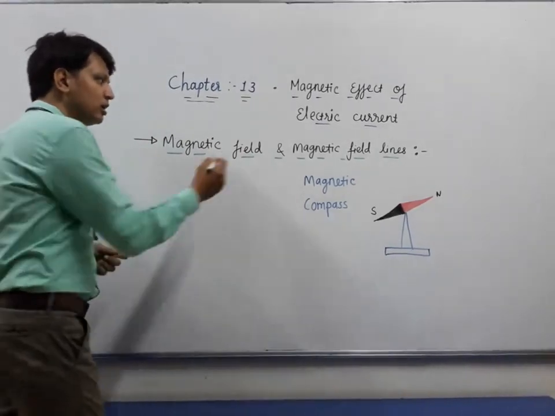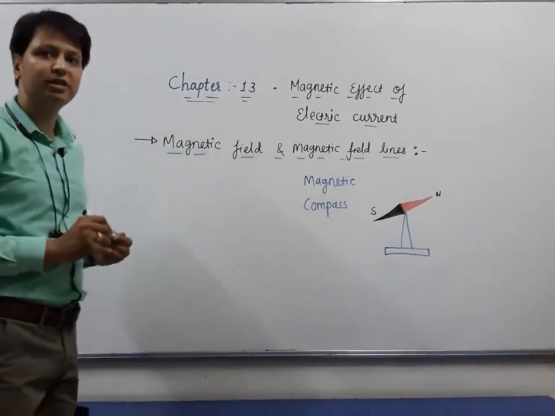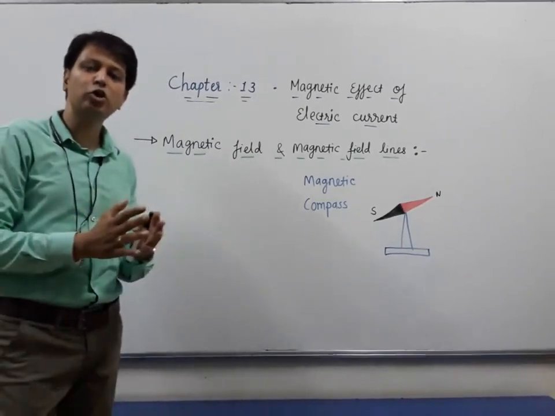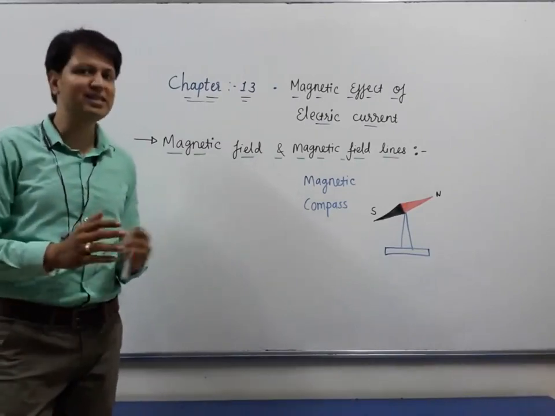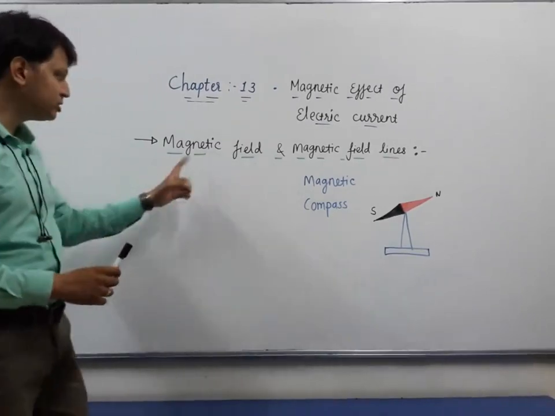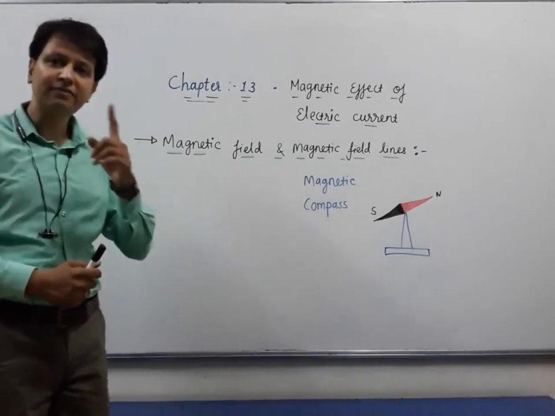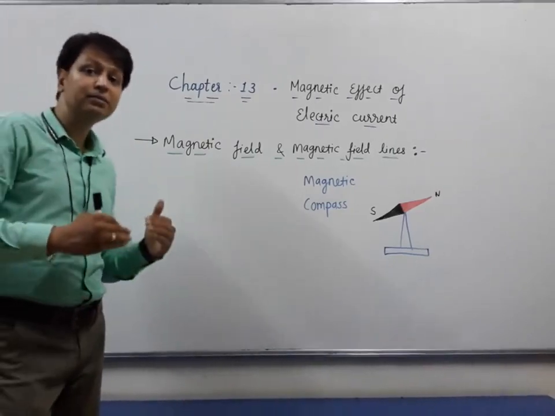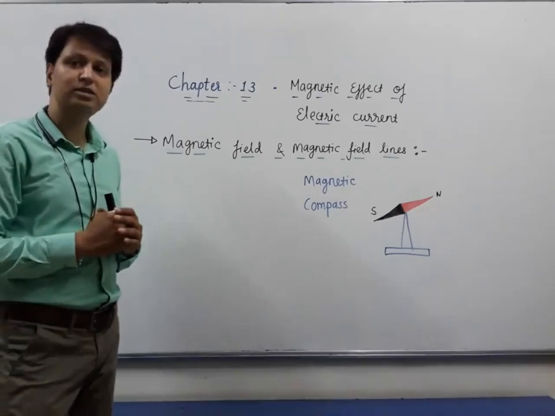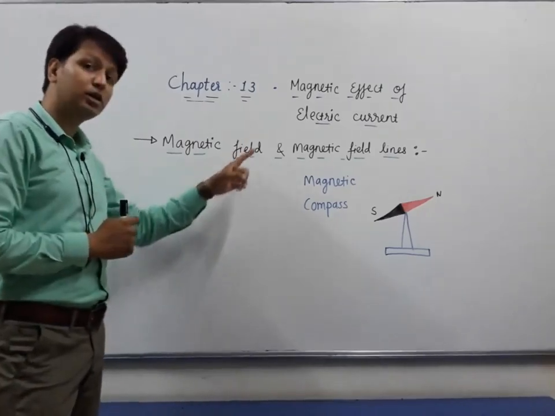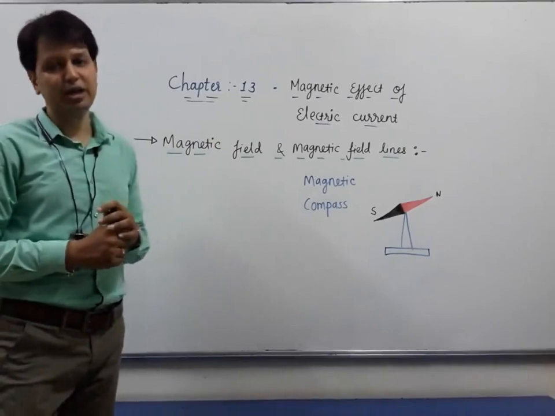Let us start with the word field. Field is the region or space in which force is experienced by something. Now if it is a magnetic field, then definitely the magnetism, or let us say the magnetic material, will experience force when it comes into that particular region.